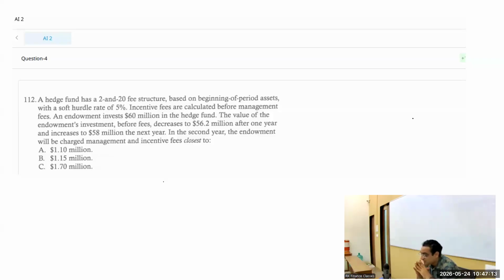Okay, AI test number 2, question number 4. The AI2 written on top means test 2 of AI. Every subject has 4 tests. So AI test 2, question number 4.